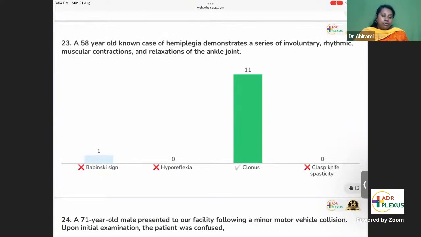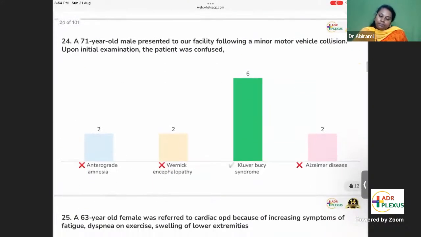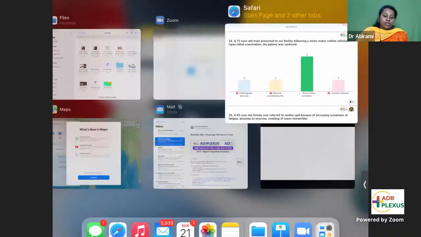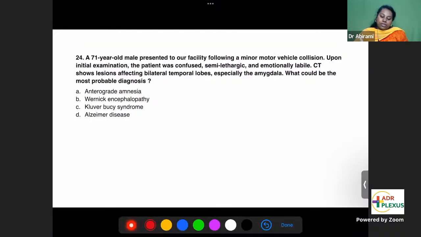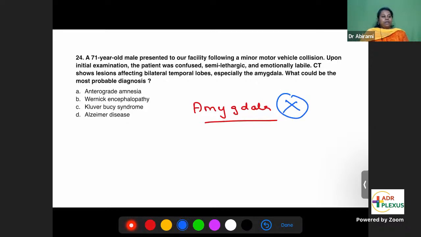Hemiplegia, clonus, yes, most of you have given this. Kluver-Bucy syndrome, yes, most of you are right. What is Kluver-Bucy syndrome? Bilateral damage to the amygdala. This is called Kluver-Bucy syndrome. What is the role of the amygdala? The amygdala plays a role in emotions, especially fear and sex.